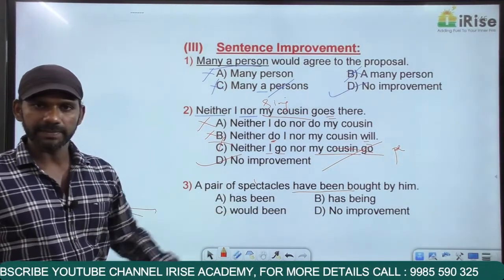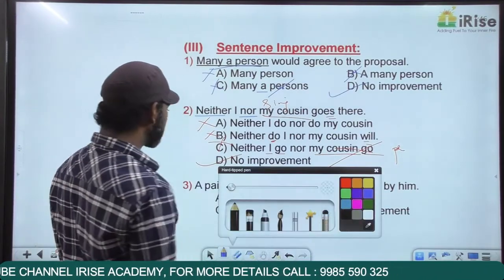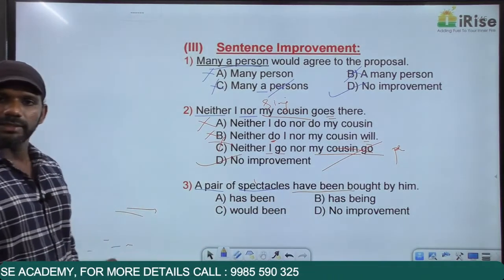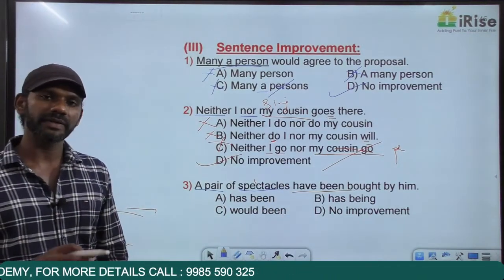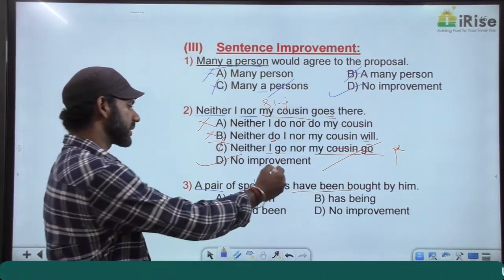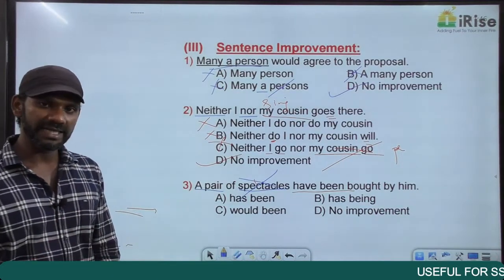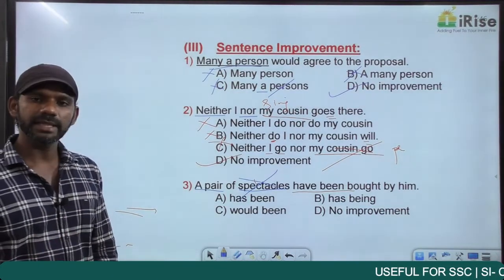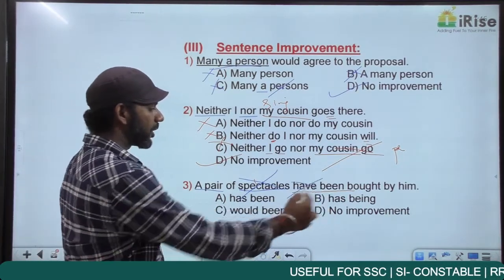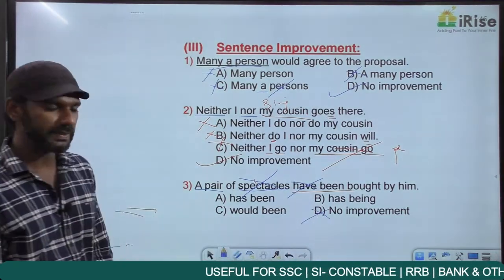I keep a blank here. We have two nouns before the blank. One is a pair and the other one is spectacles. Two nouns are there before the verb, so we have to go for eliminating the middleman. The noun in the middle is spectacles, so this noun gets eliminated. Now we have only one noun left, a pair. A pair tells us that the subject is singular, so the verb must also be singular. So "have been bought" is grammatically wrong. Based on that, option D is eliminated.